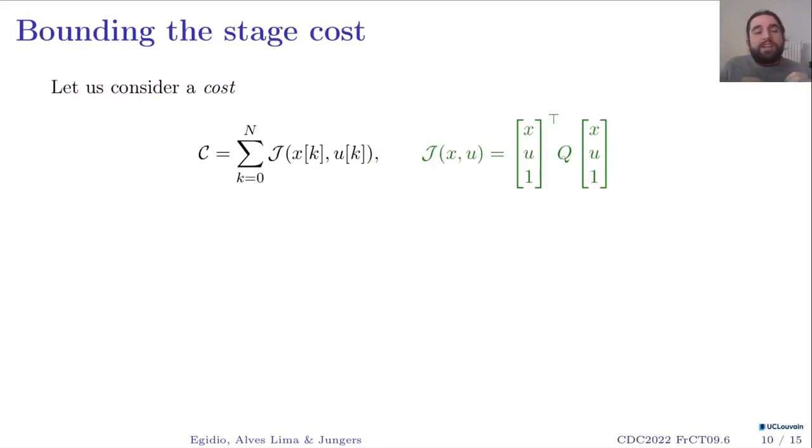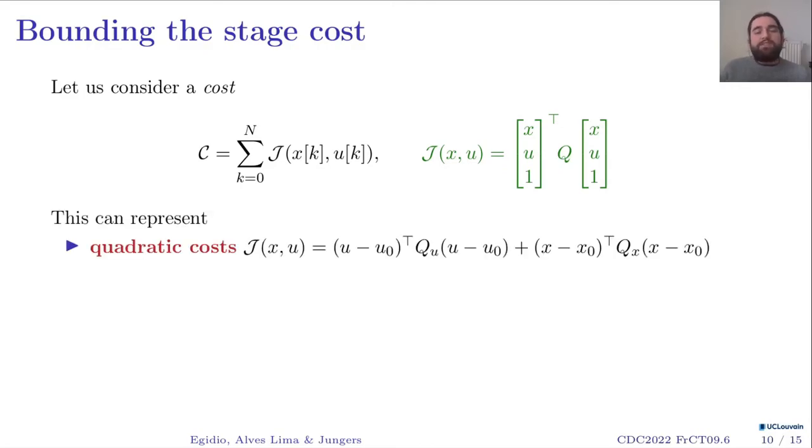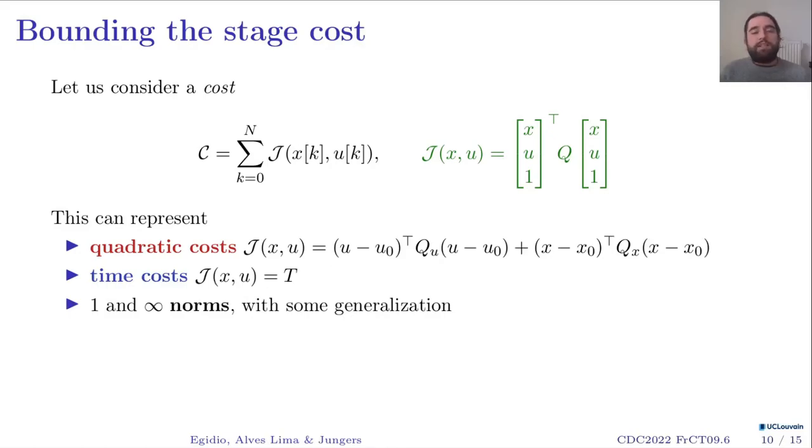But unfortunately, this is not enough for doing optimal control. We also have to somehow bound the stage cost, the cost of transitioning from one stage to another. And to do that, we're going to consider a cost function like this. It is the accumulated sum of this function j, and j is what we call the stage cost. It's a general quadratic function on x and u, and it's general enough to represent quadratic costs like these that we have in LQR controllers, or time costs, or compositions of both, and we can even generalize that to cope with 1 and infinity norms.